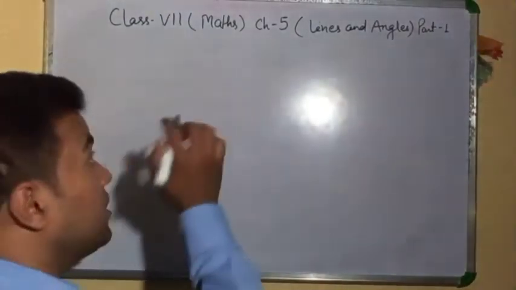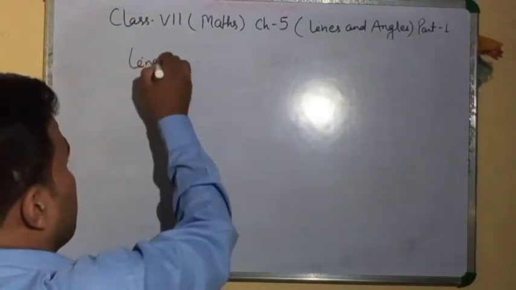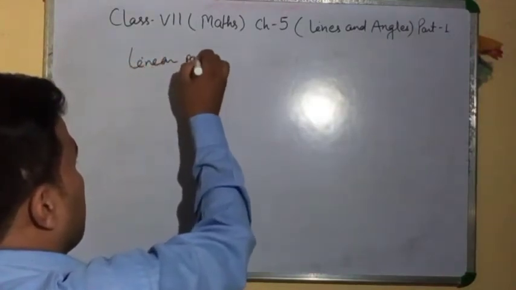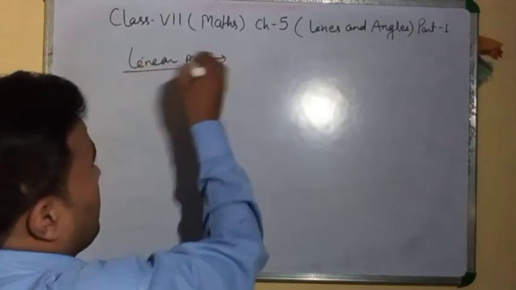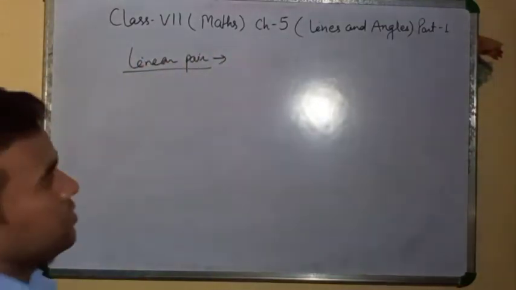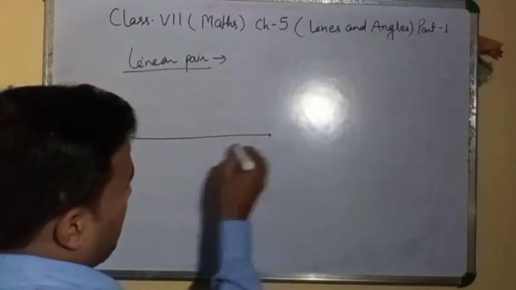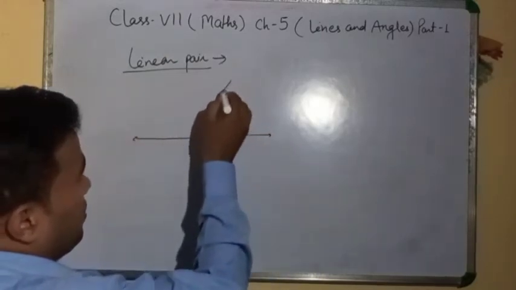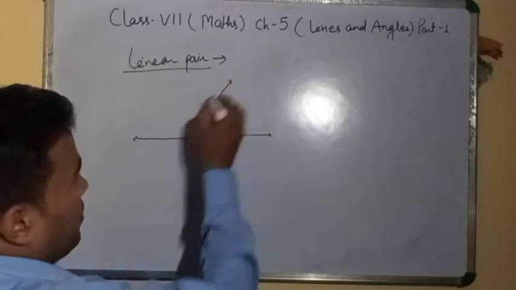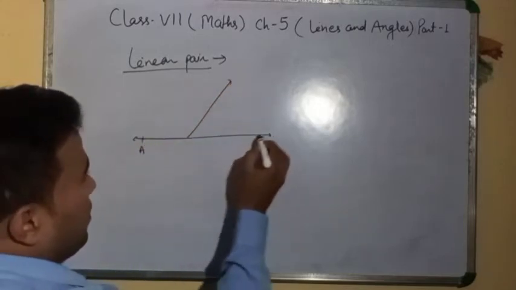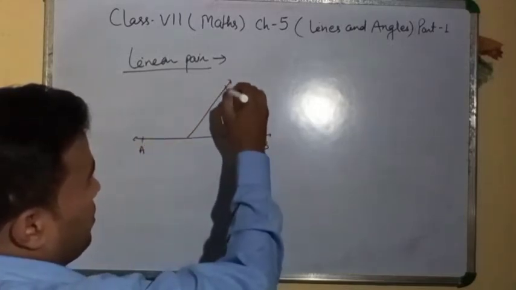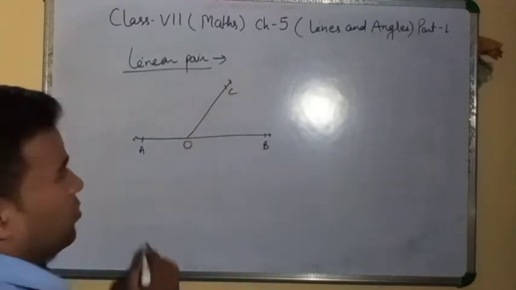Next thing, linear pair. Linear pair means it is a line A, B, C. It is O. Clear?